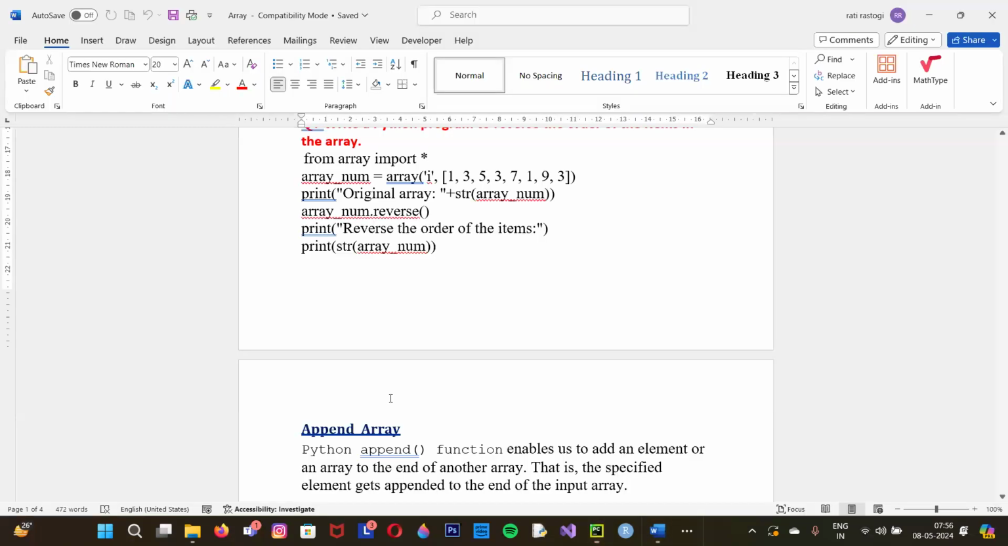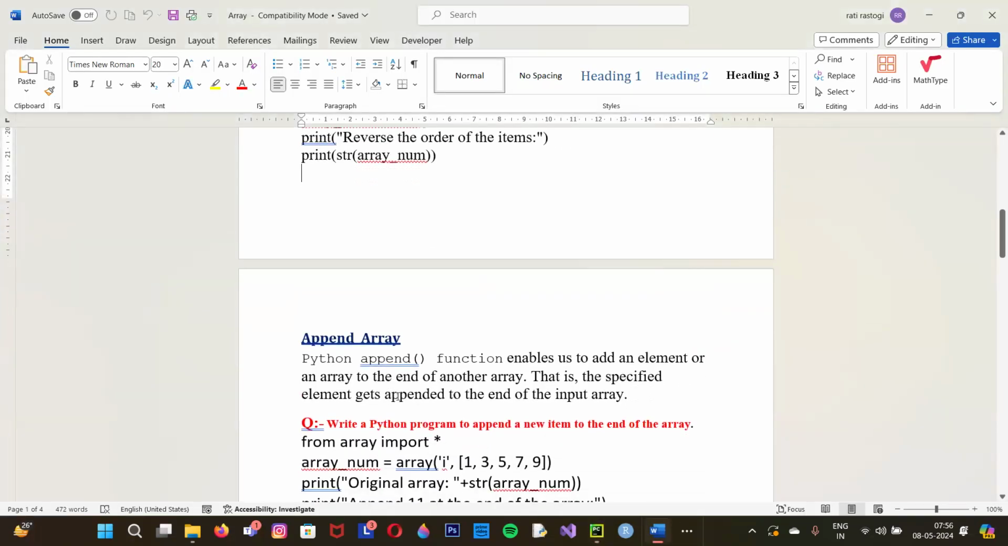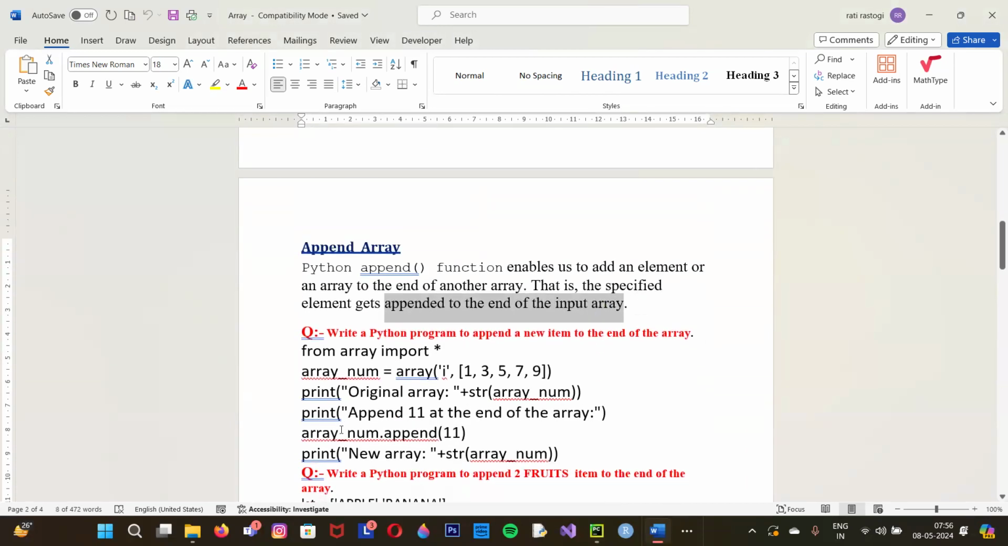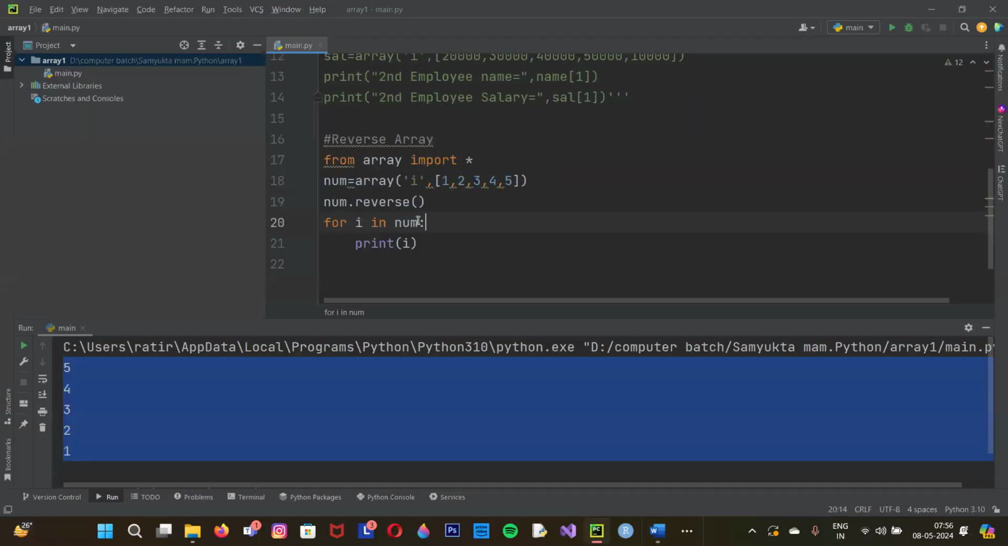After that, the next question: append. Same as list, the Python append function enables us to add an element or an array to the end of another array. Just focus on it: the end of another array. It means you can't add it in between, or as the second or third number. It will always go to the end of the array. That is, the specified element gets appended to the end of the input array. So whenever you want to add any other number, just call dot append and mention the number, then it will come.